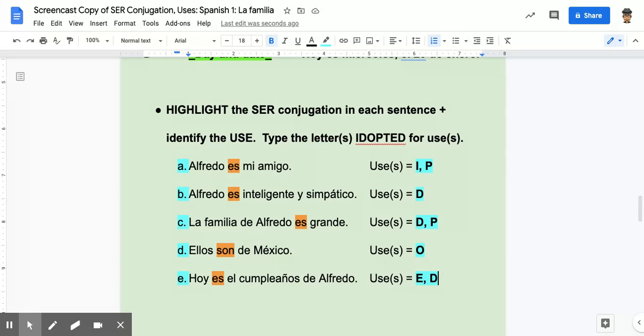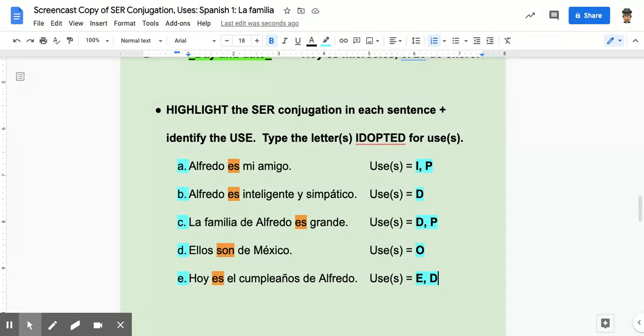Does it matter that much? No. We're not analyzing. We're not getting descriptive about this. What we're trying to do is use this language in meaningful ways. So we don't need to spend too much time analyzing what is the use of ser in this sentence. What you need to look at later is, when you're trying to create a sentence, you need to think about what is the purpose of my sentence? What am I saying when I speak or write this sentence? What is my meaning that I'm trying to get across? And if you can identify that, then that will help you find the correct verb.